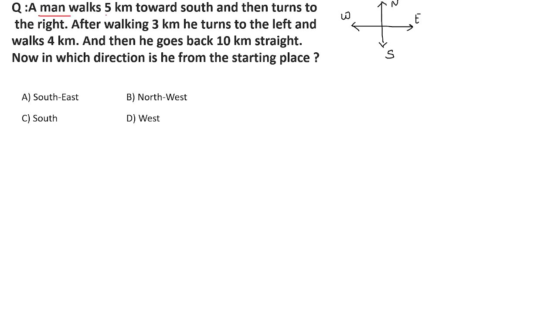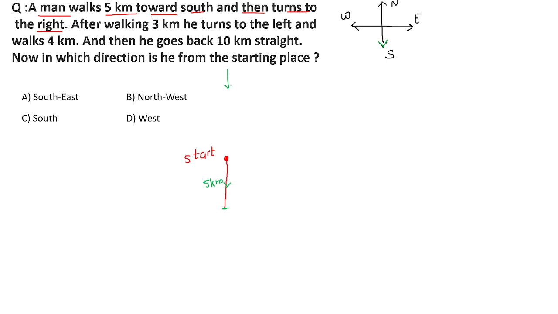A man walks 5 kilometers towards south and then he turns to right. First of all, let us consider that this is the starting point of that particular person. From here he started to walk 5 kilometers towards south. As per the reference diagram, the south side is the downward side, right? So after walking for 5 kilometers, he then turns to right.